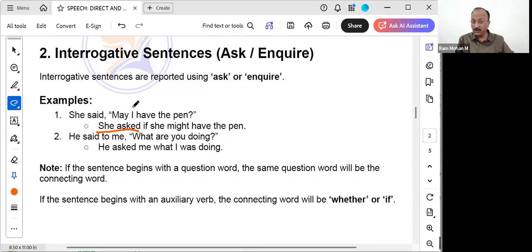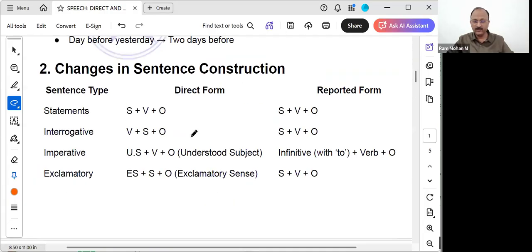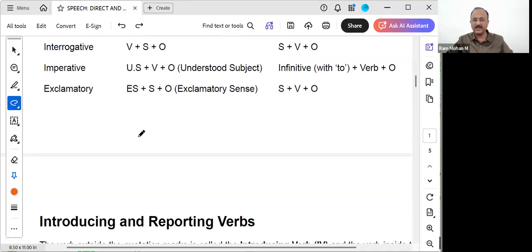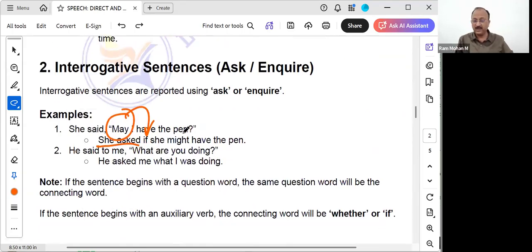All the interrogative sentences will start with either if or whether. This is the structure I said. If or whether will get added, and the verb and subject will get interchanged here. Let's see here. She asked if she might. May will become might, shall will become should, will become would, and can will become could.